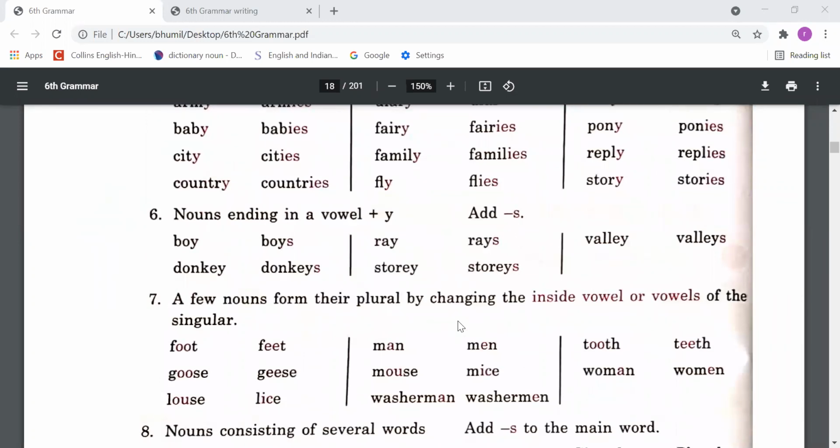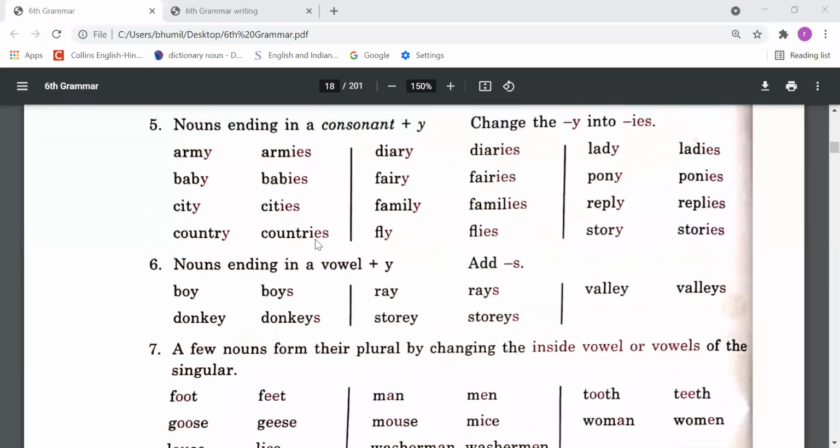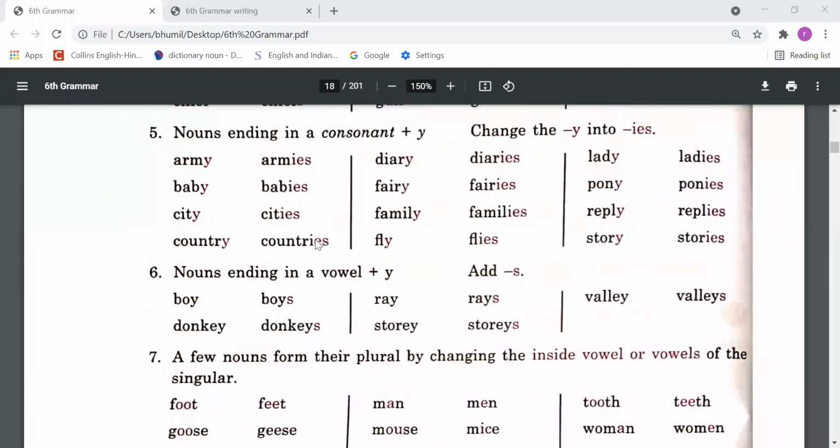Now let's come to rule number 6. Nouns ending in a vowel plus y: add s. So in this rule, dear students, we have to understand that when any word ends in the letter y and before the y there is a vowel letter, in that condition we have to add only s to make that noun plural.